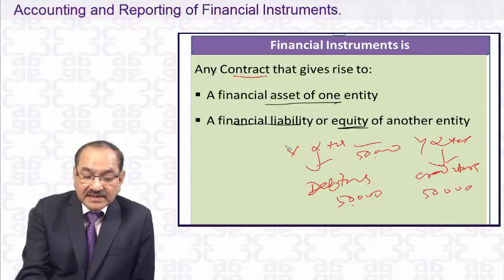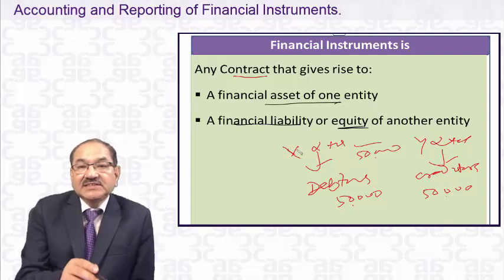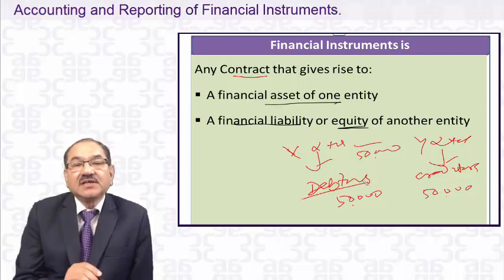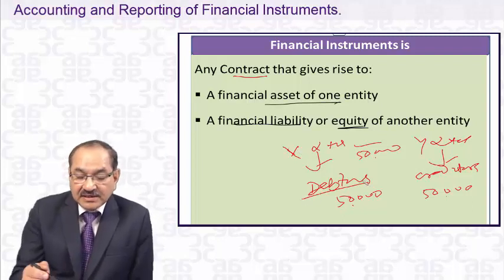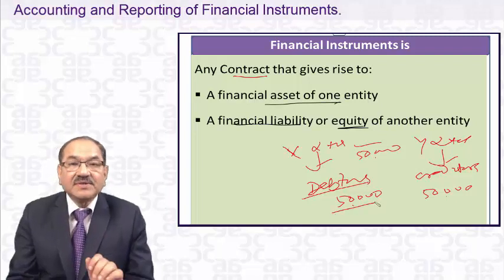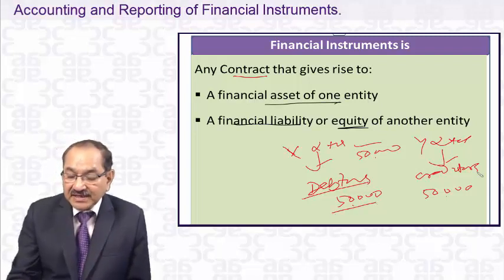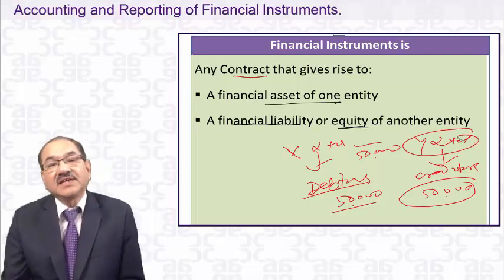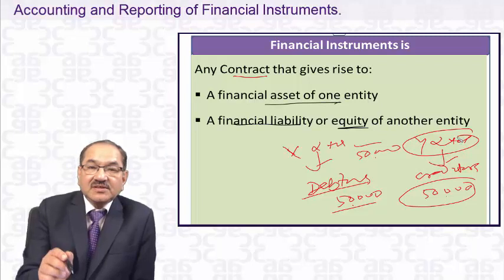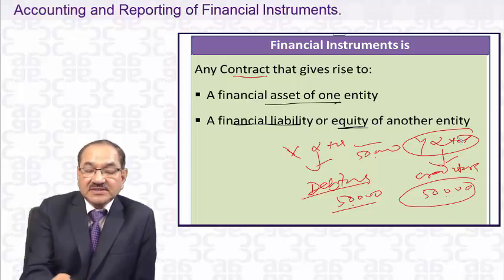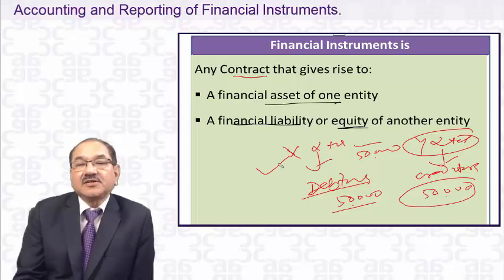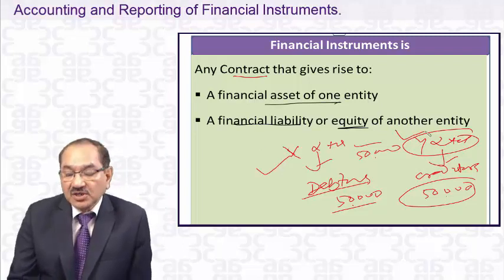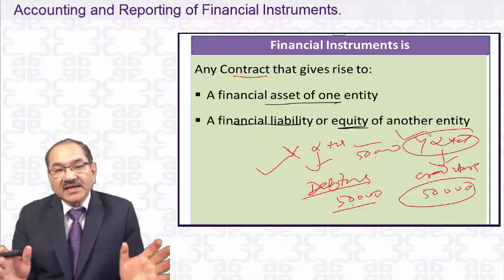There is one entity, that is X Limited. When it makes a sale on credit, it gives rise to debtors. Debtors is a financial asset of X Limited, and it is also the financial liability of Y Limited. Y Limited has got a financial liability. So the definition of the financial instrument is that the financial asset of one entity, this is a financial asset of X Limited, and the financial liability of another entity, that is Y Limited. So that is the financial instrument.